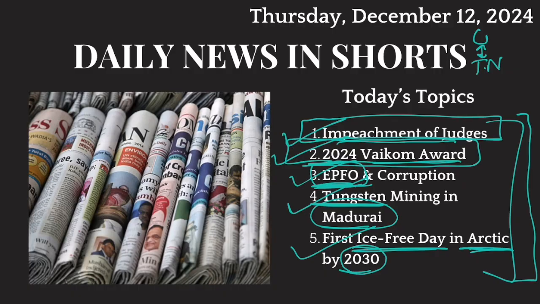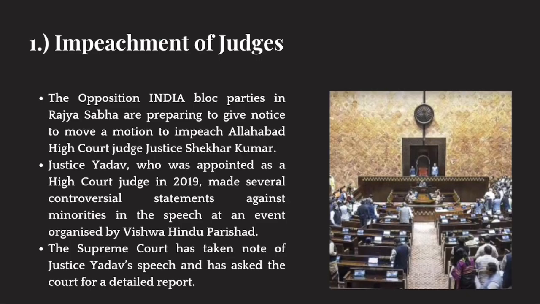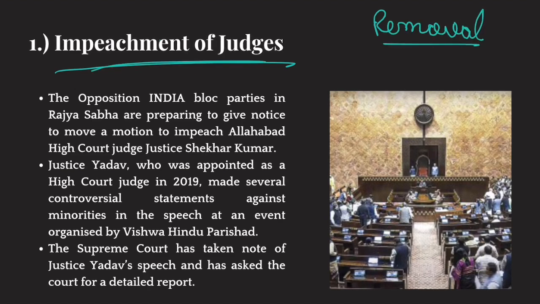Okay. So topic number 1 is related to impeachment of judges. And by impeachment, we mean removal of judges. Now, why is this topic in news? Because opposition India bloc parties in Rajya Sabha are preparing to give notice to move a motion to impeach Allahabad High Court Judge Justice Shekhar Kumar.